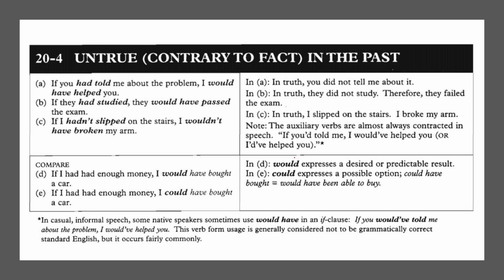Note, the auxiliary verbs are almost always contracted in speech. If you had told me, I would have helped you, or I'd have helped you. There is a contraction, a single apostrophe here, like this. Okay, for the conditional if and the real condition, if the conditional if is in the form of past perfect, the real condition is in the form of simple past.